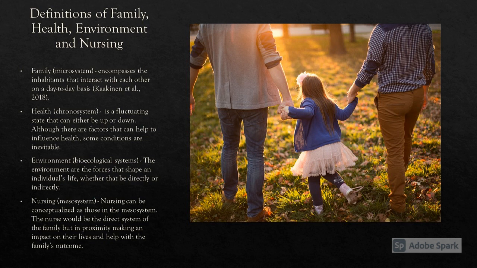Health would be placed in the chronosystem. The chronosystem encompasses time-related changes in which the family cannot control. Health is a fluctuating state that can either be up or down. Although there are factors that can help to influence health, some conditions are inevitable.